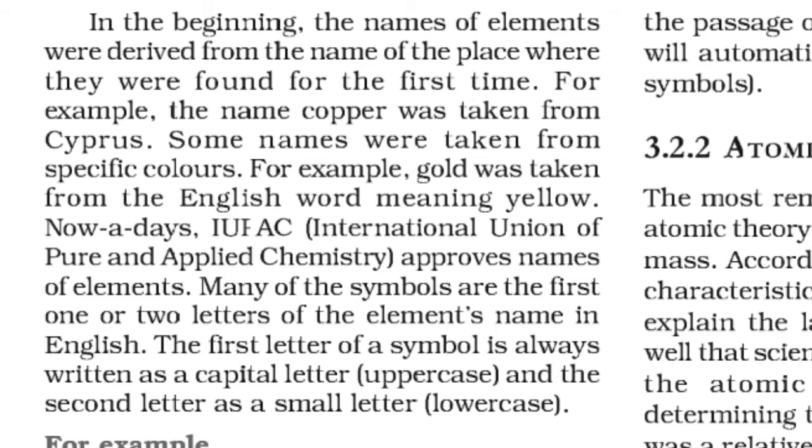So after J.J. Berzelius gave us the idea, the symbols of the elements changed.